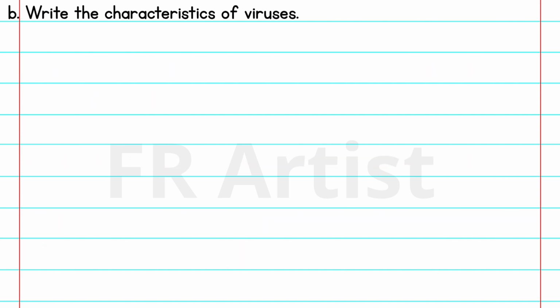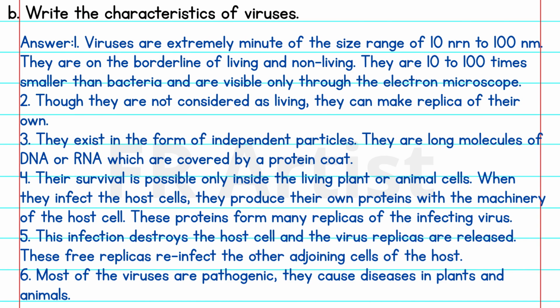B. Write the characteristics of viruses. Answer: First point, viruses are extremely minute of the size range of 10 nm to 100 nm. They are on the borderline of living and non-living. They are 10 to 100 times smaller than bacteria and are visible only through the electron microscope. Second point, though they are not considered as living, they can make replica of their own.